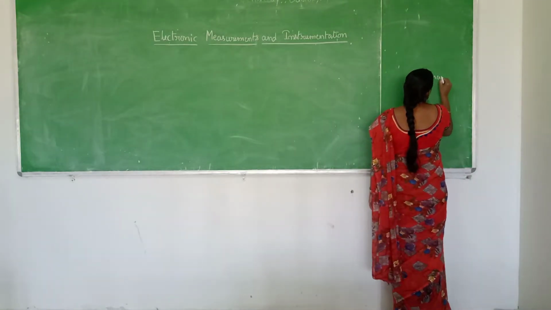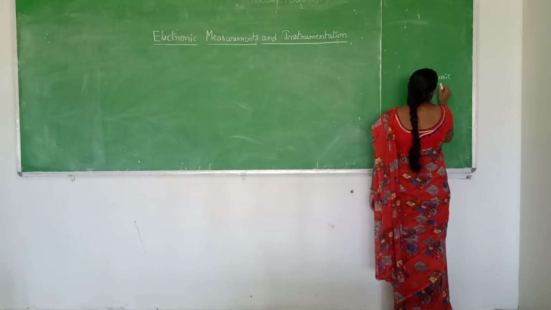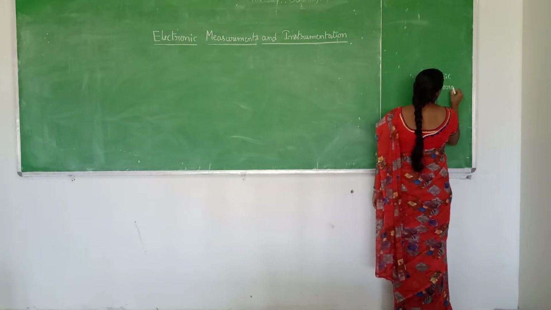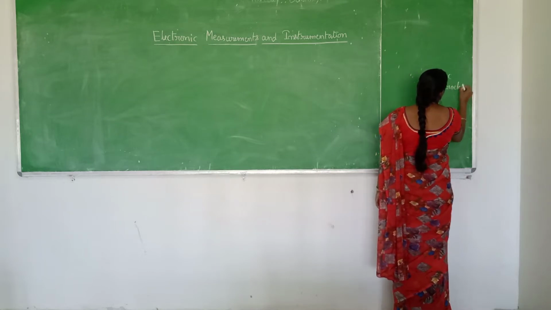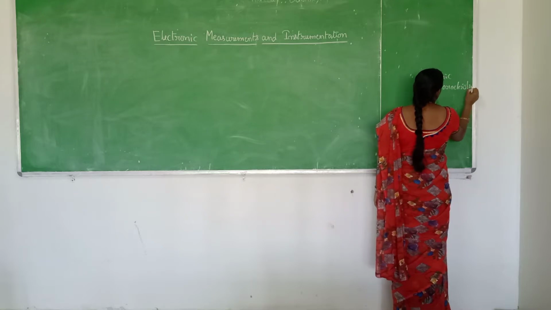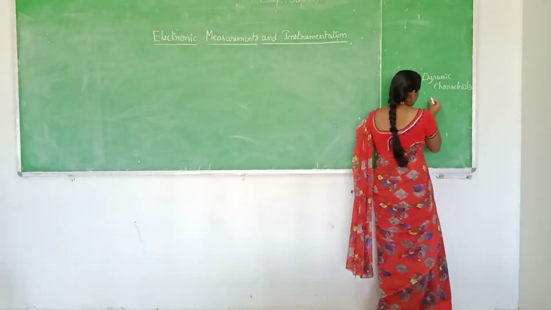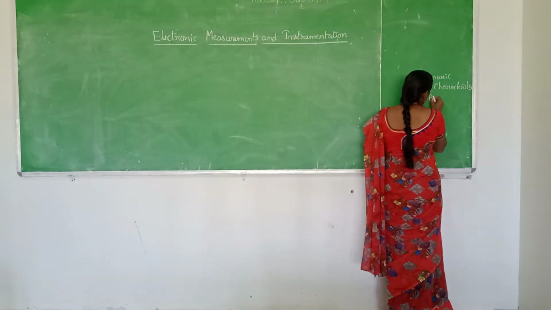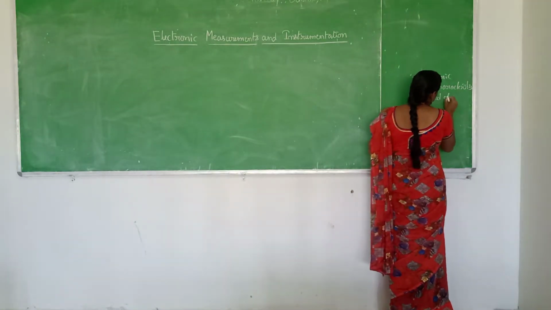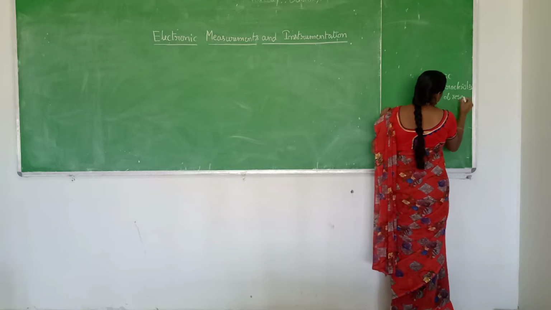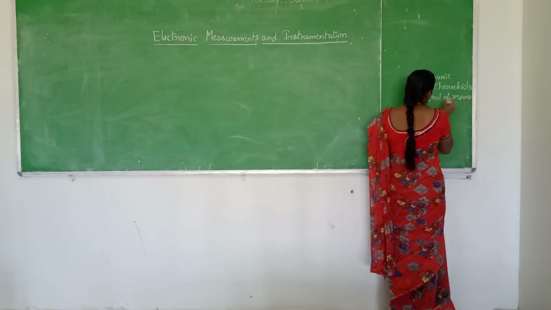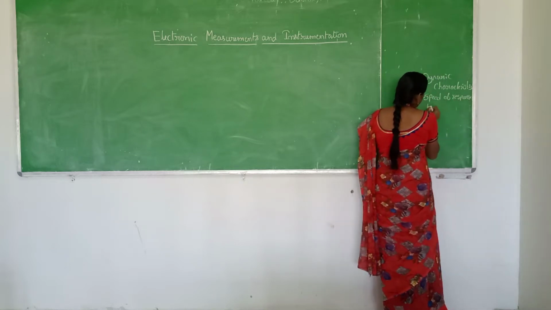So these are the dynamic characteristics. The four dynamic characteristics which we are going to cover are speed of response. So this is the first one. Next, fidelity.